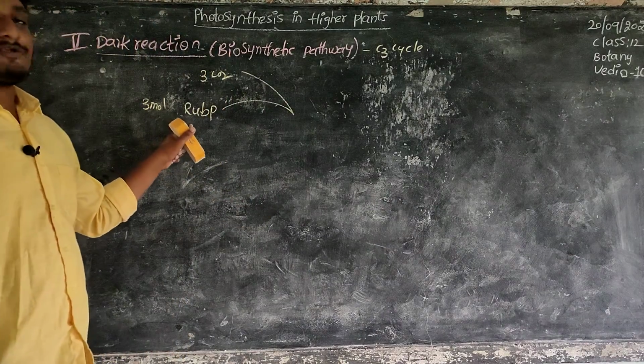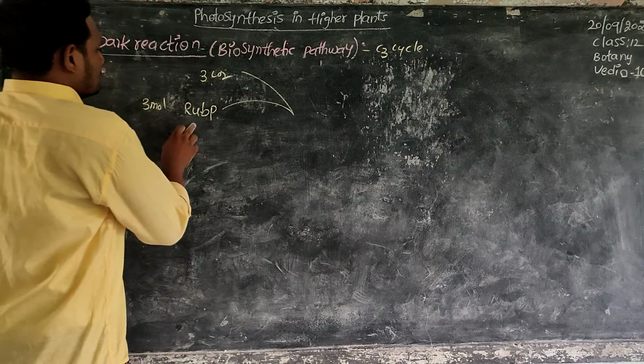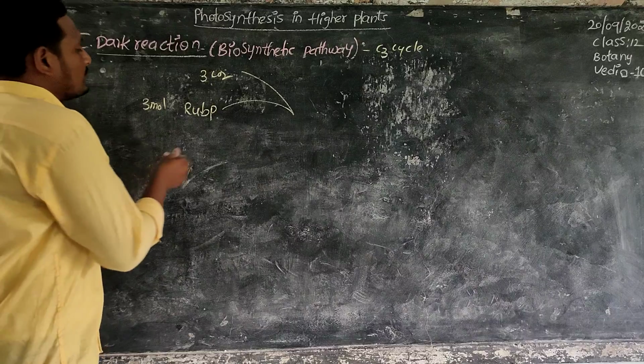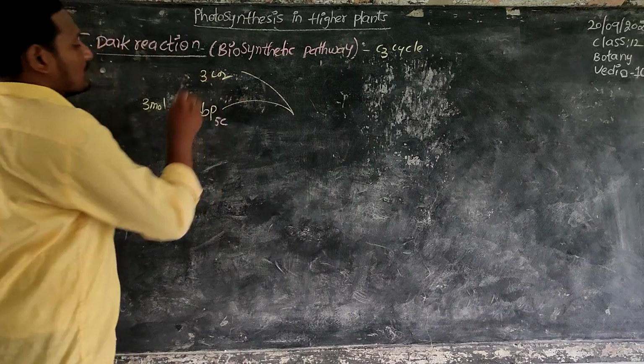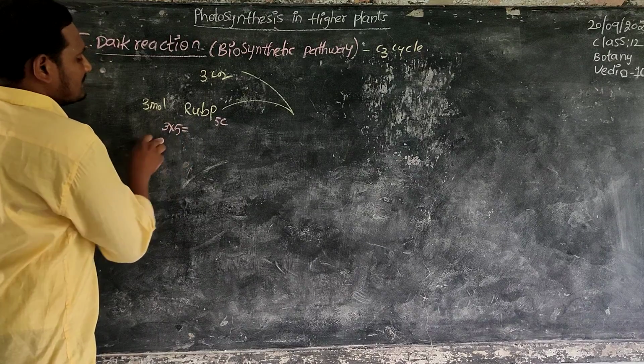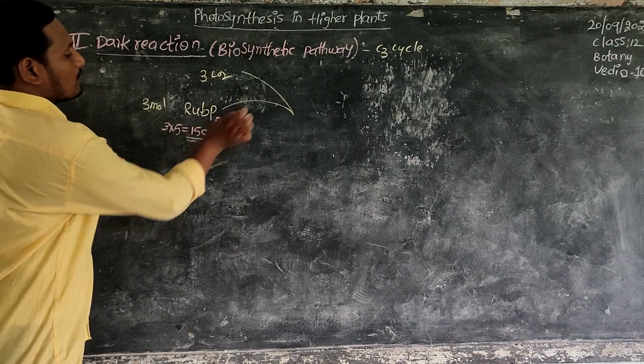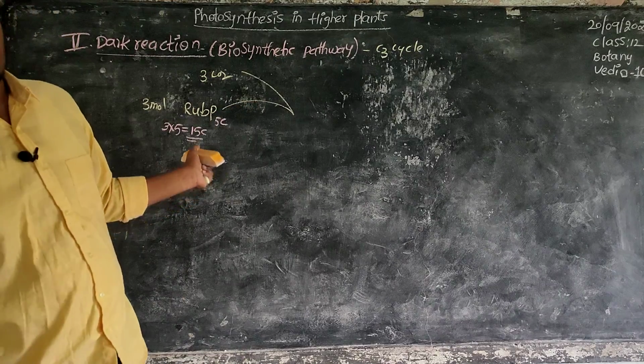RuBP is a 5-carbon compound, so 3 molecules with 5 carbons each make a 15-carbon compound.